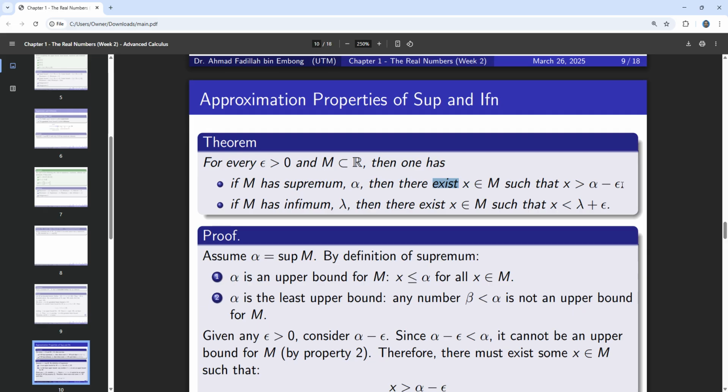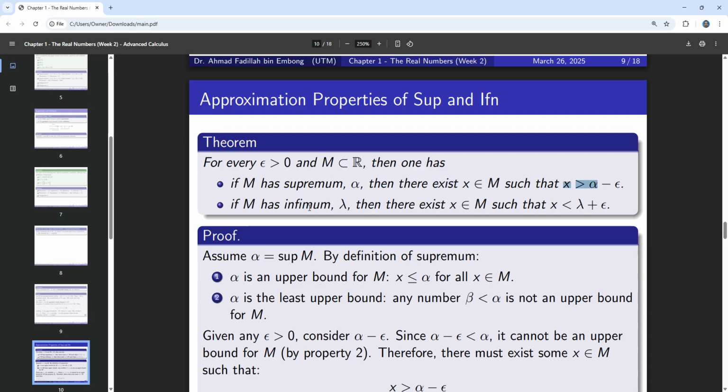In fact, you don't need to actually find it, but from the properties here, it actually exists. So we can find the value or the element of M such that it will satisfy these properties.